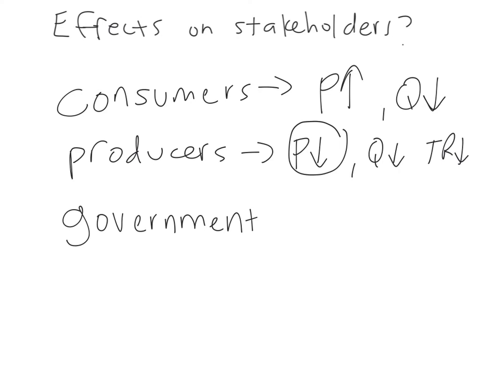For the government, the obvious change would be that I'm going to increase tax revenue. So now I can institute more social programs, or pay myself more money, or create more roads or public works projects, or give more back in Social Security. So for the government, they are going to notice a tax revenue increase, which means they can probably spend more money. And so that's the last piece of all of this, the effect on stakeholders. And that is part of the analysis in the IB curriculum. What's the effect on stakeholders? This would probably be the most likely way that you could argue that.